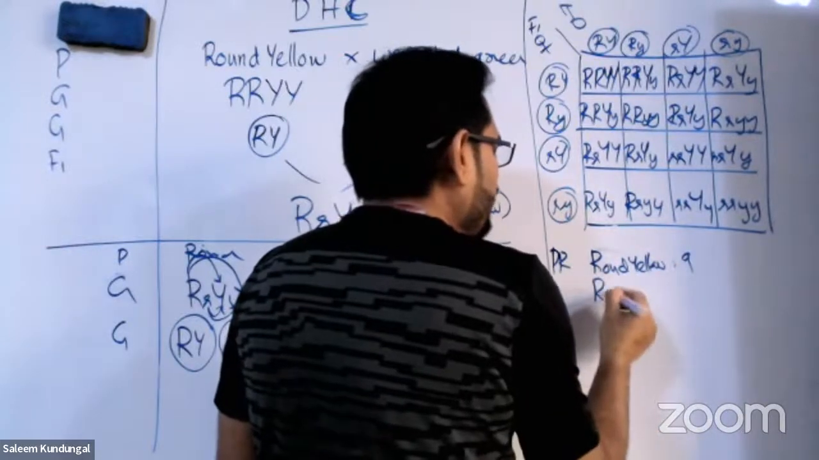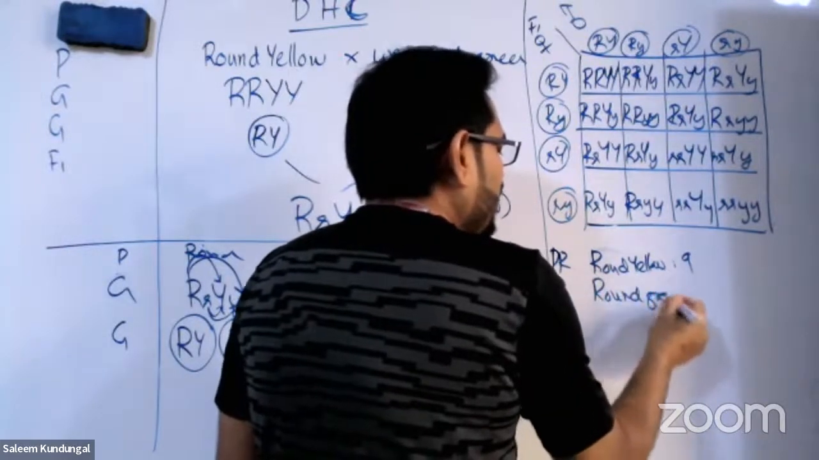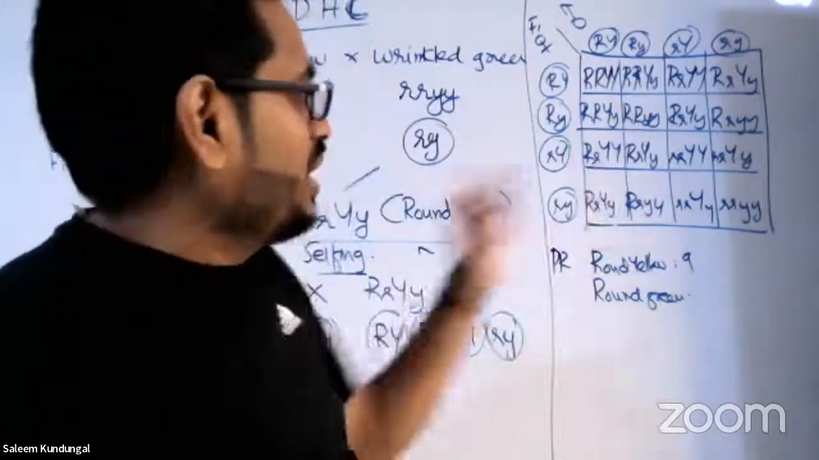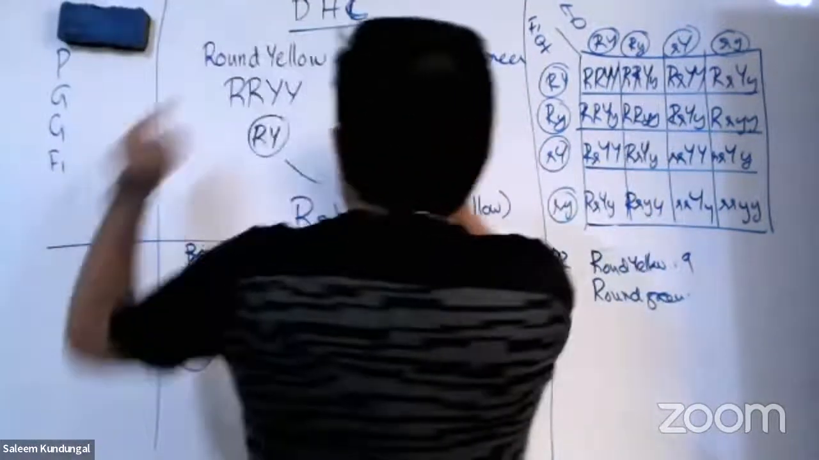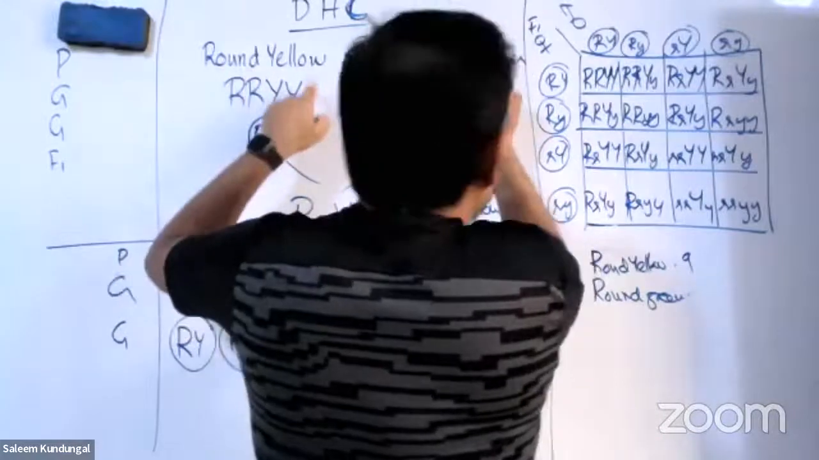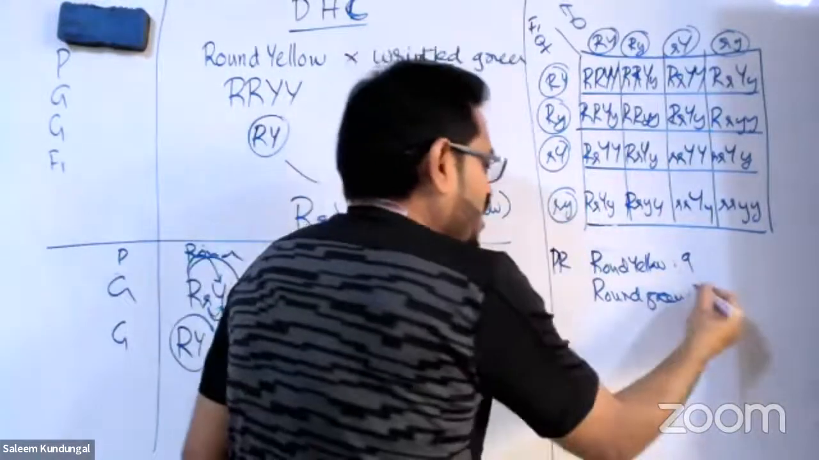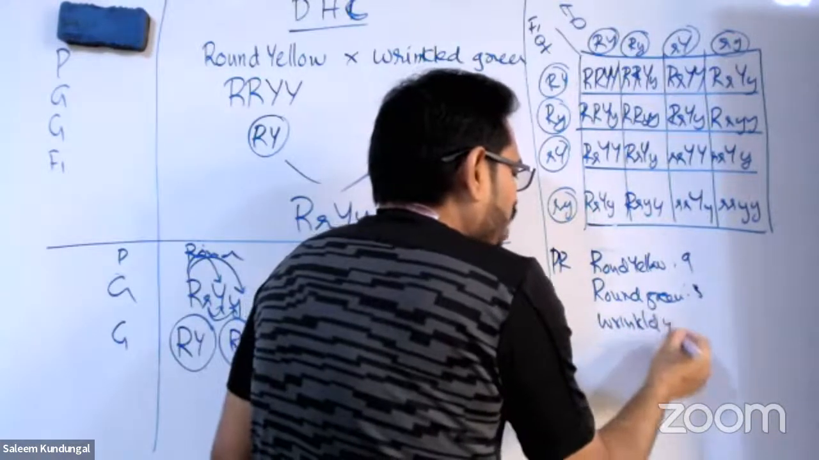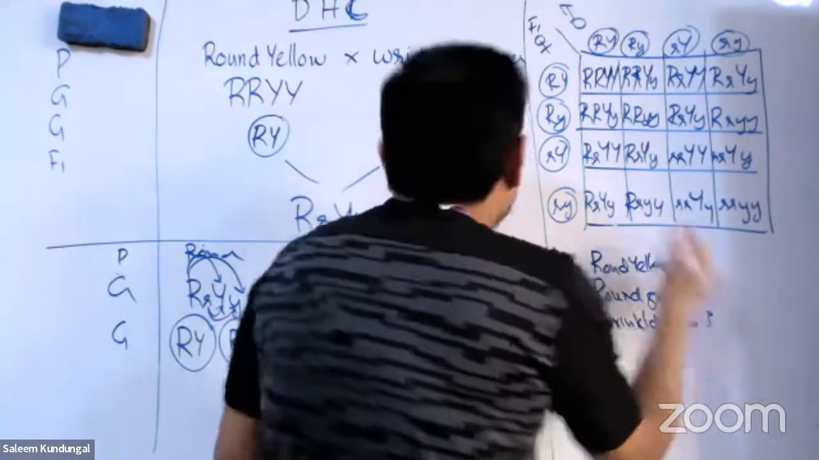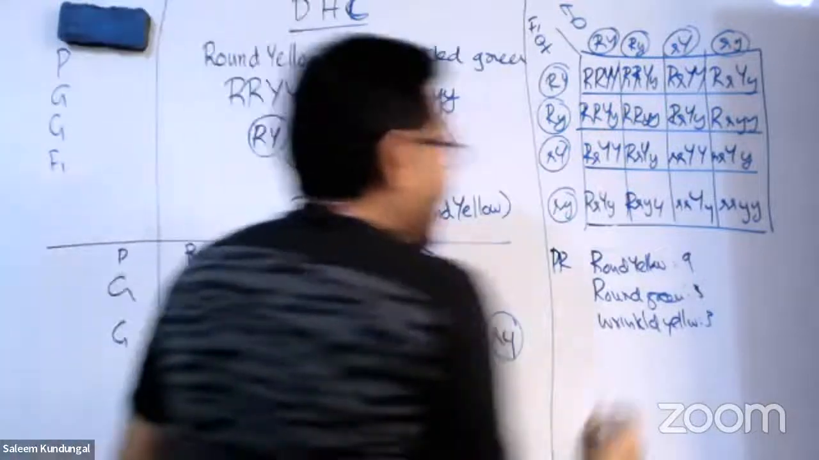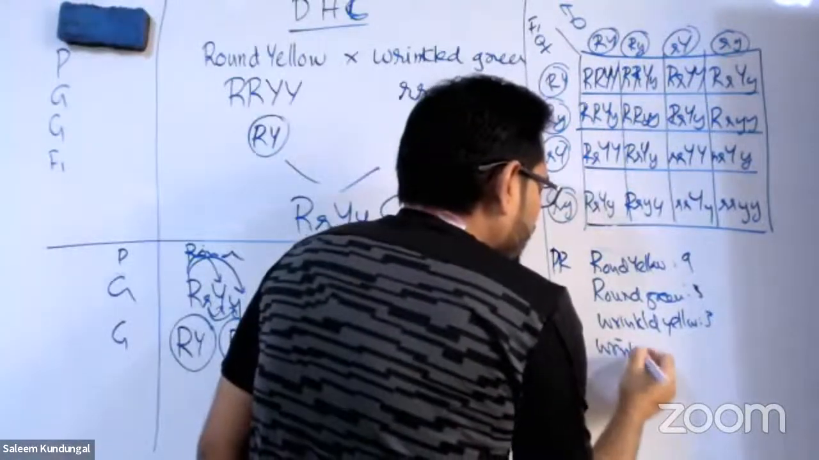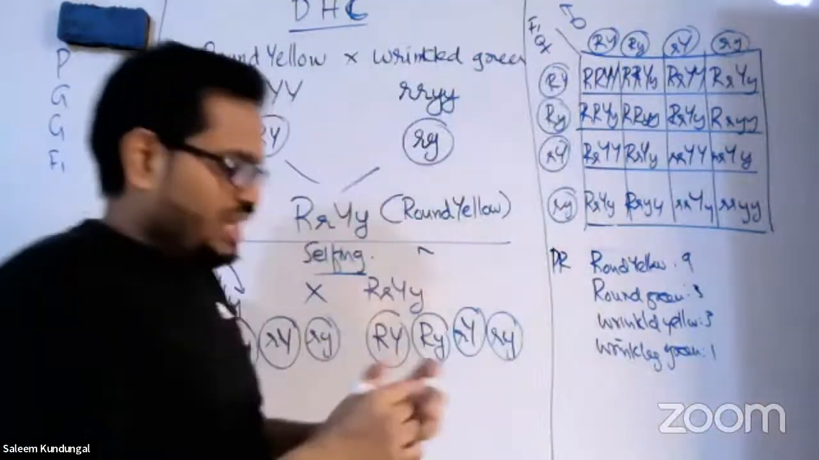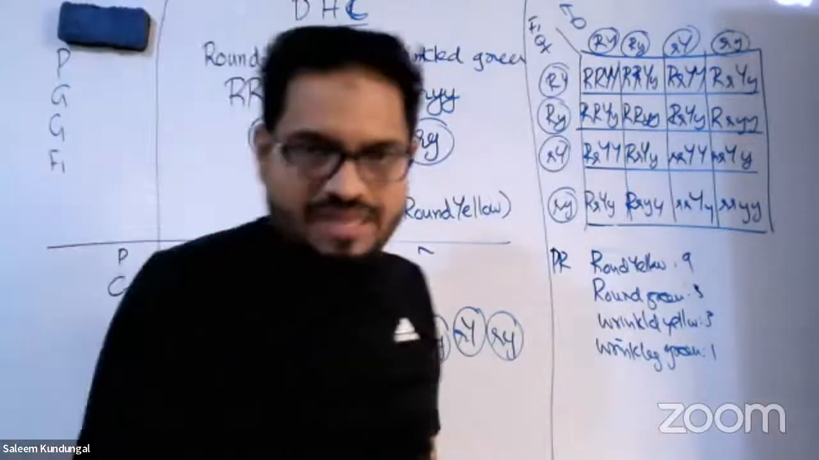Then round green, we get an intermediate in between. Intermediate character of what? Mixing of character happened. See, there was no round green in our first generation, but we get round green. Then wrinkled yellow, that is also a mixed character, right? The wrinkled yellow is not here. And then wrinkled green, isn't it? 1. So that is the ratio that we could deduce at the end.